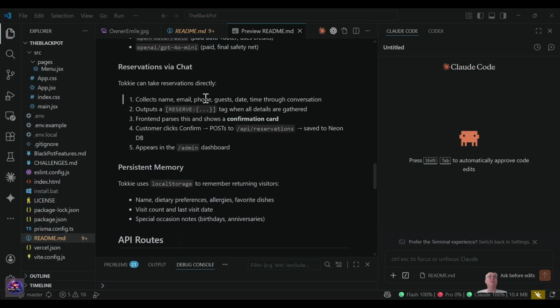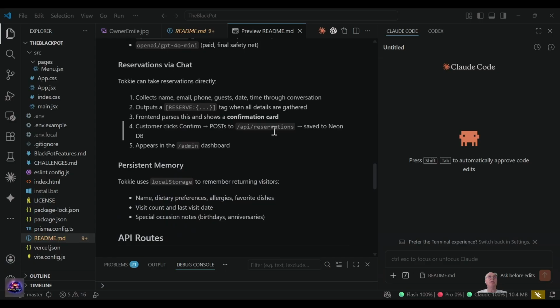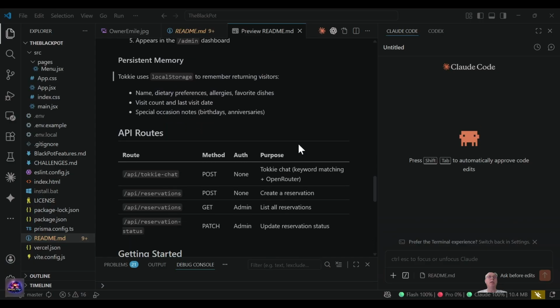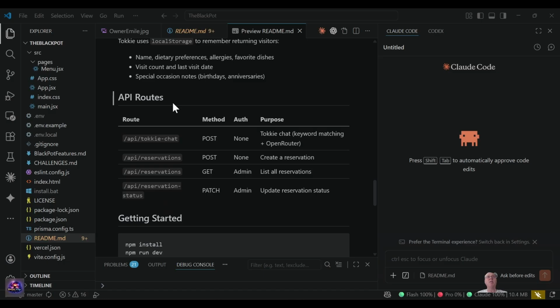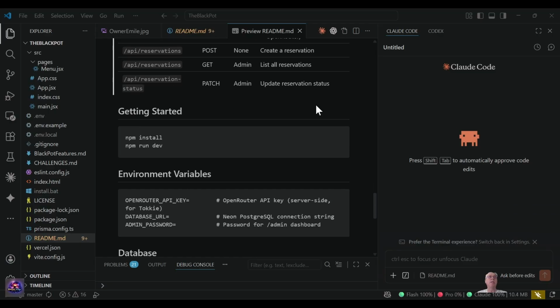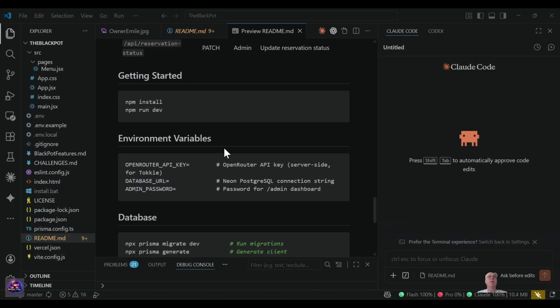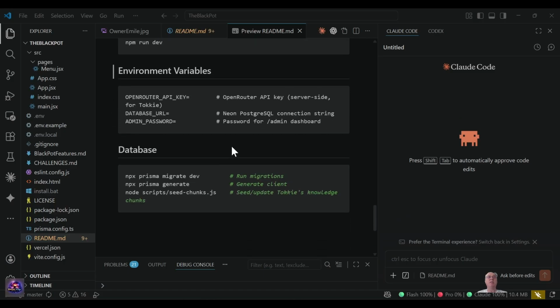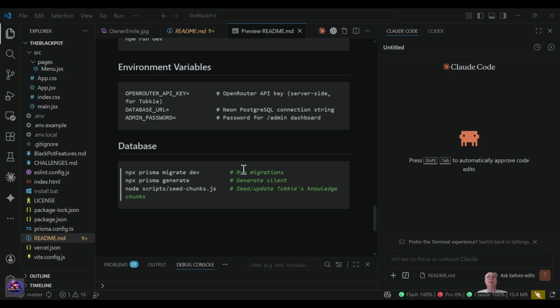So you can do the reservations as you've seen in the previous videos. He has persistent memory, and these are the application program interface routes that he can post or get and patch as needed to implement the application. This is how you would install it if you want to try it out after you get the GitHub. The environment variables, that's important, and the database and database migrations.